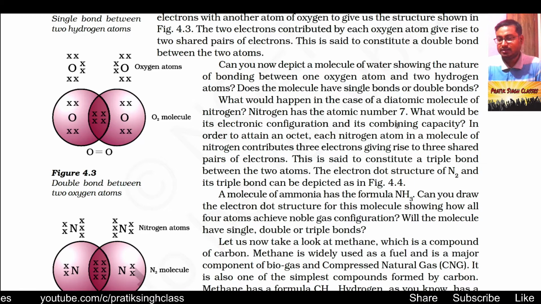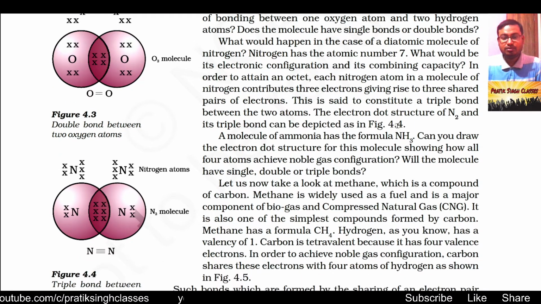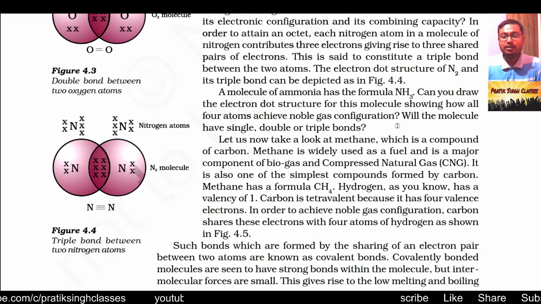So 2 nitrogen atoms share 3 electrons each and fulfill the octet. Thus it makes a nitrogen-nitrogen triple bond. A single bond means sharing of 2 electrons, so a triple bond means sharing of 6 electrons. In this way both nitrogen atoms fulfill the octet in the outermost orbit and become inert.